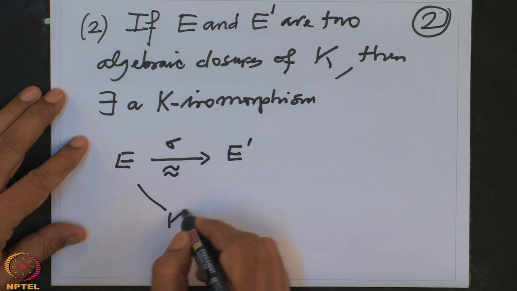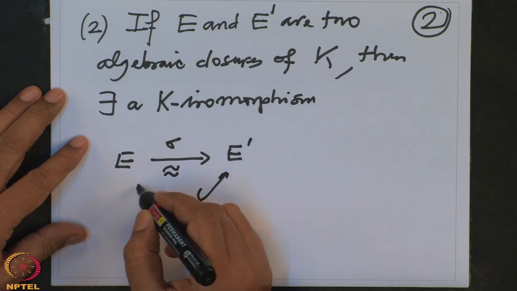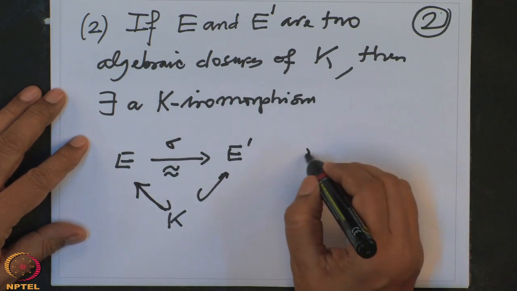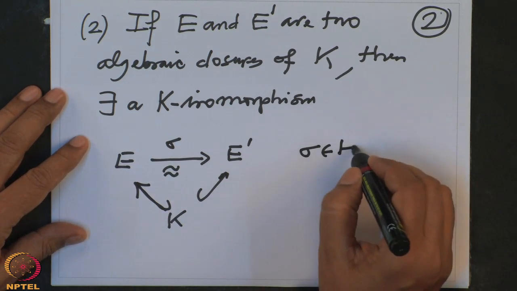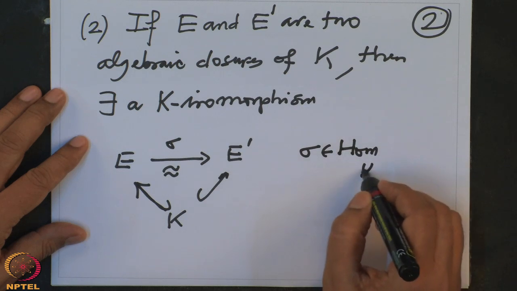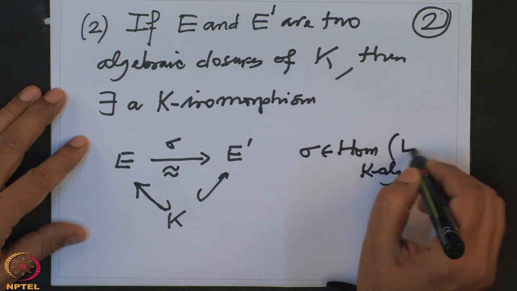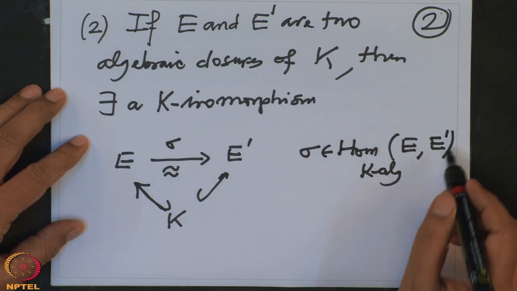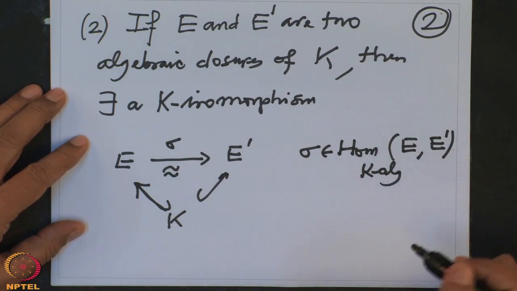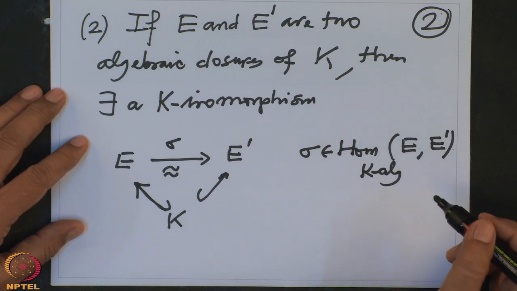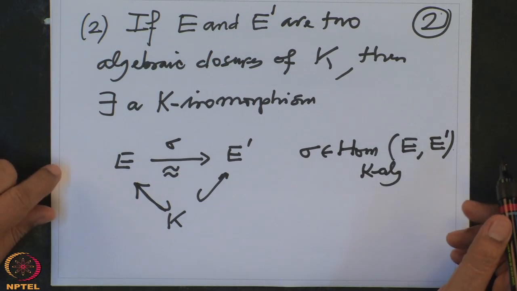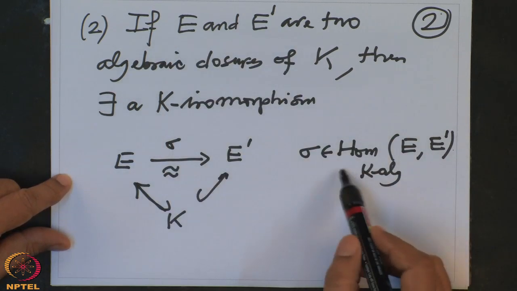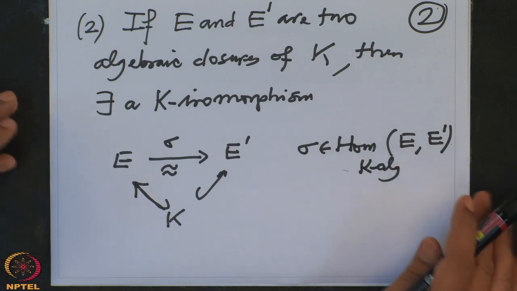That means this commutes, it's K-linear and it's a field homomorphism. So the sigma is indeed an element in Hom_K-alg(E, E prime). It's a K-algebra homomorphism from E to E prime, which is also K-linear. So that means that E and E prime are unique up to this K-algebra isomorphism.